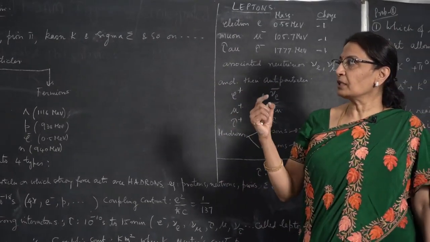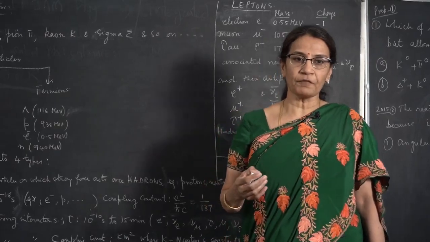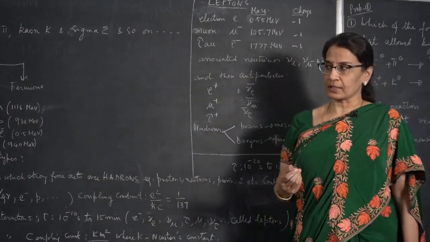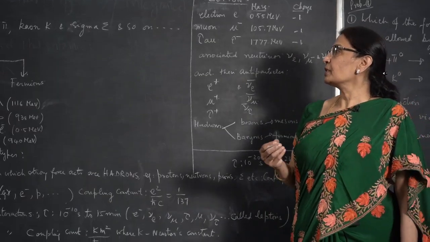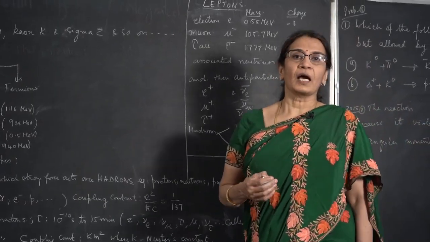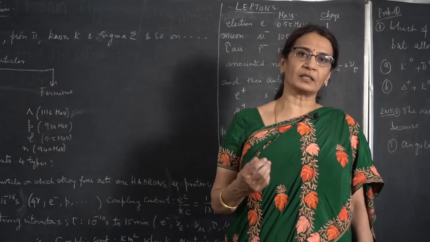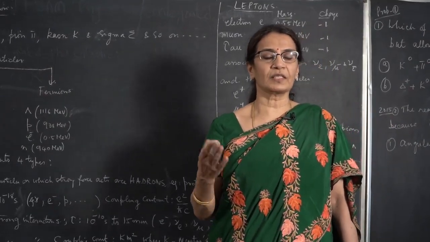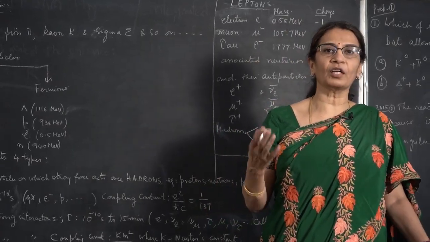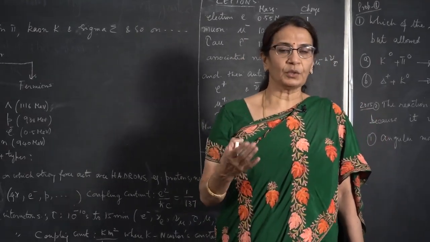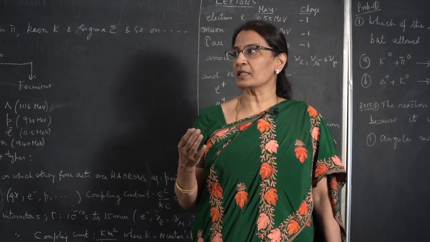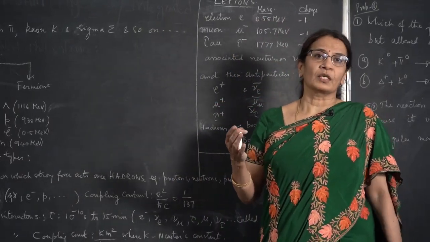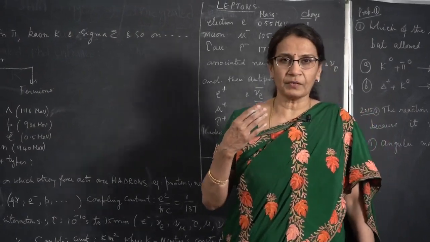All these particles emerged as a result of experiments in accelerators. As of today, there are a few hundreds of elementary particles which we can say are all constituting the nuclear regime.